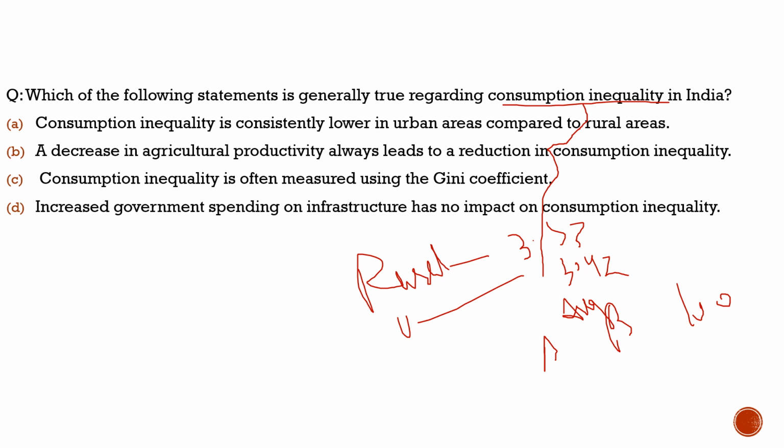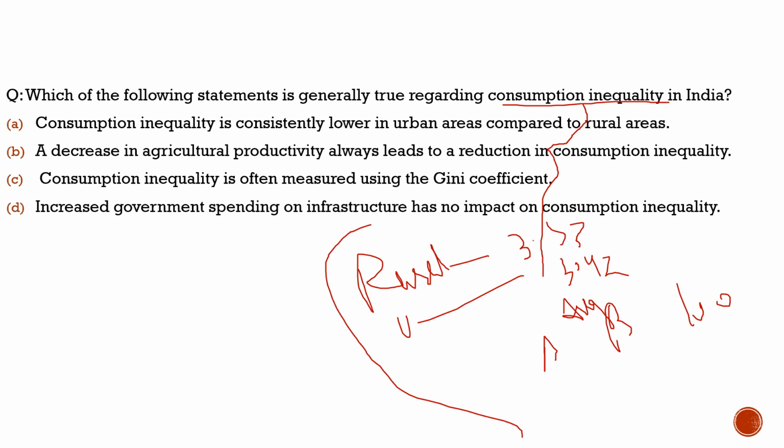And why is B spending less? Because this is the only source for him, and that's why he is saving 50 and spending 50. So this inequality is there. This inequality has created the issue, and for the betterment of the economy, there should be more consumption. So the demand would be more, the consumption would be more, and the economy will be greater. So this is what we need to know about this article. And now with this, let's try to solve the question and get more idea about it.